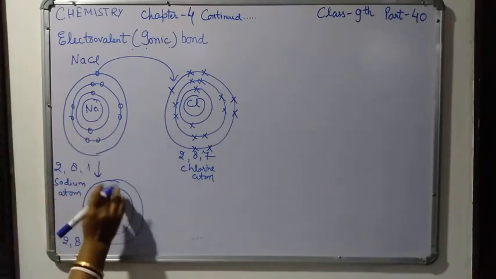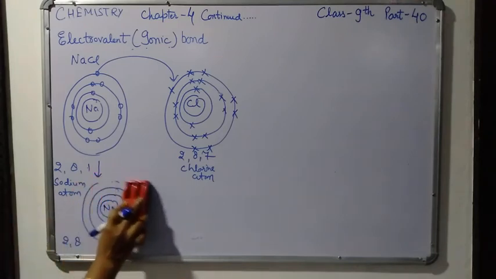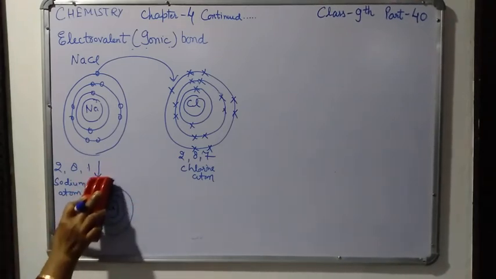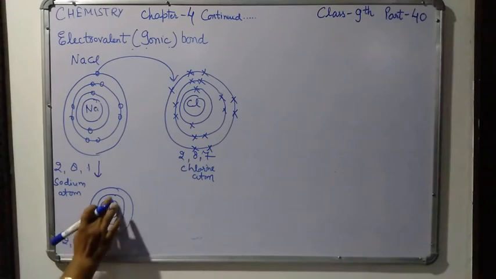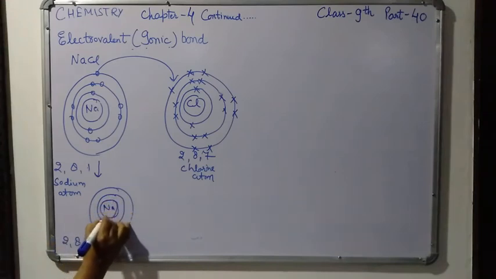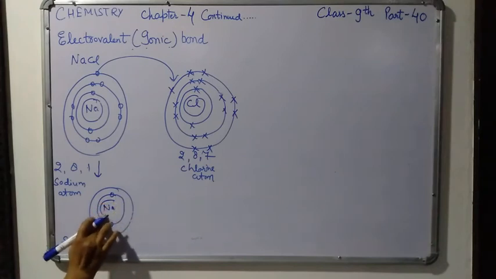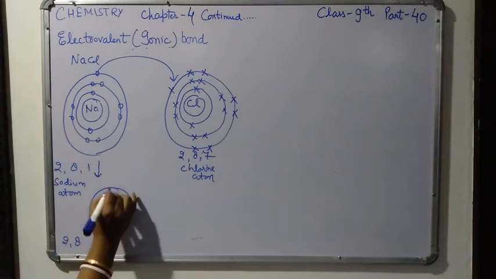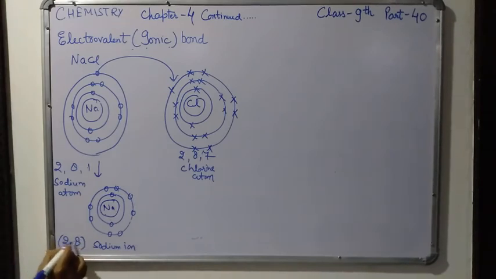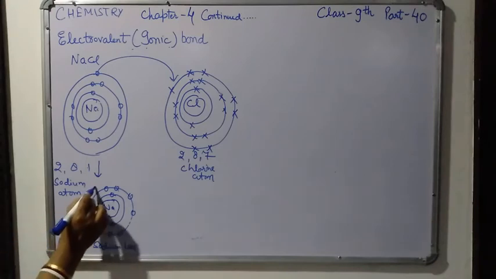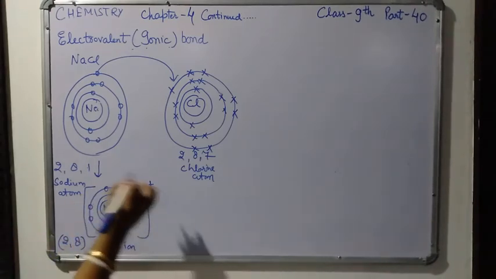So in the first shell there are 2 electrons, and in the second shell 8 electrons. It has changed into a sodium ion with electronic configuration 2, 8, and it gets a positive charge.